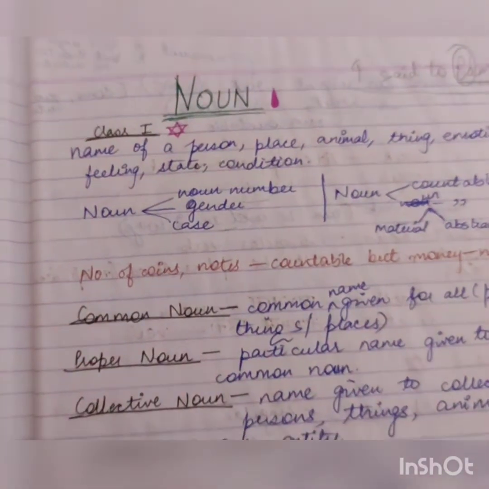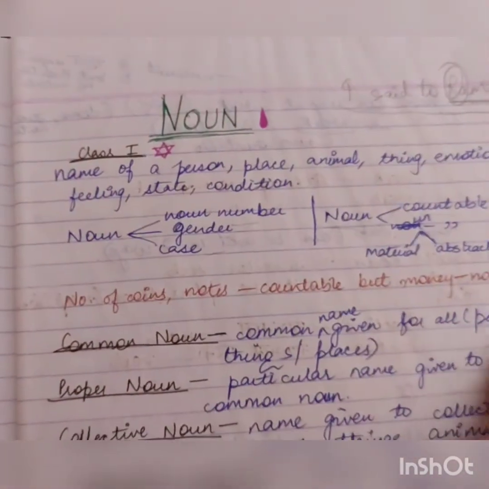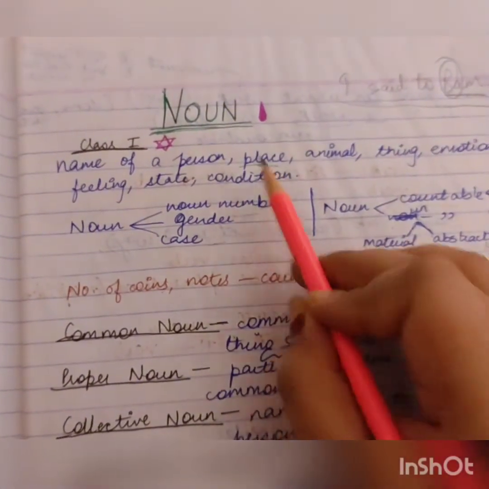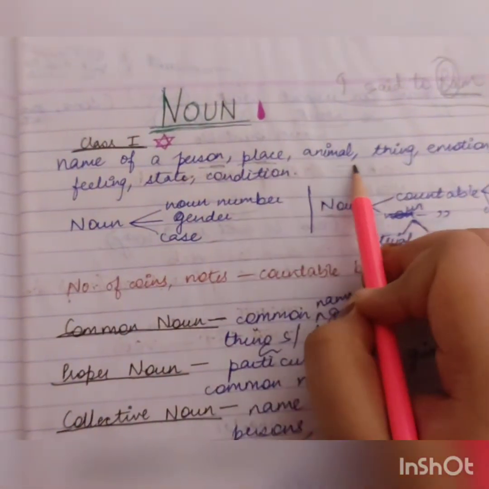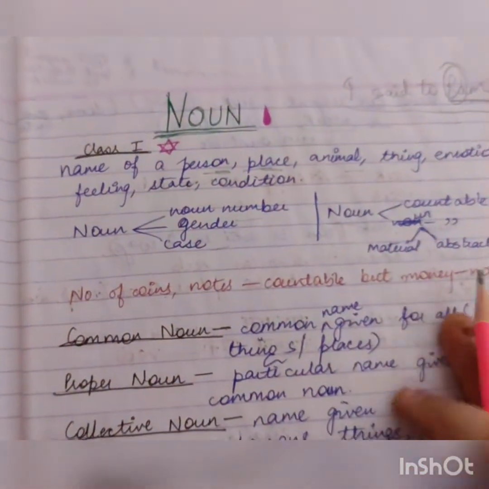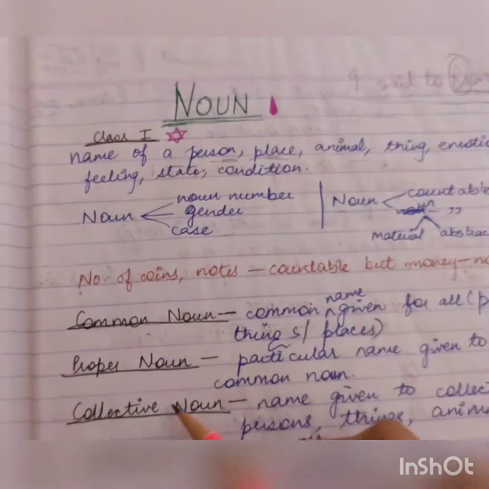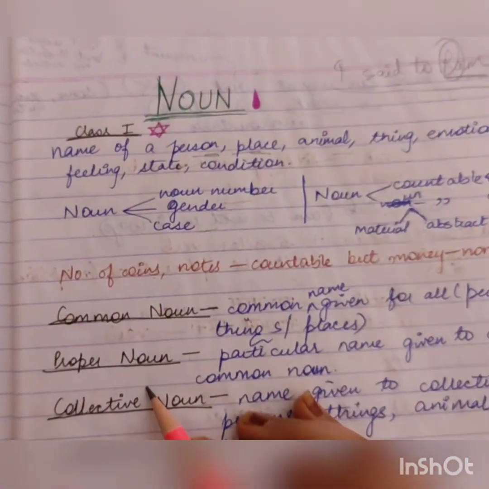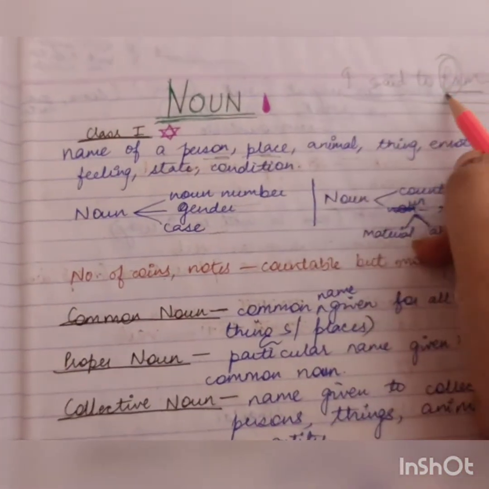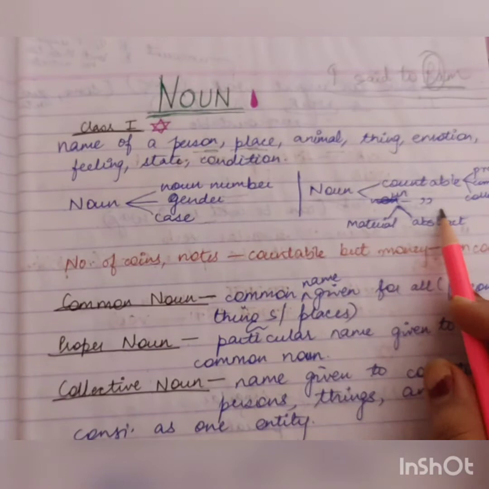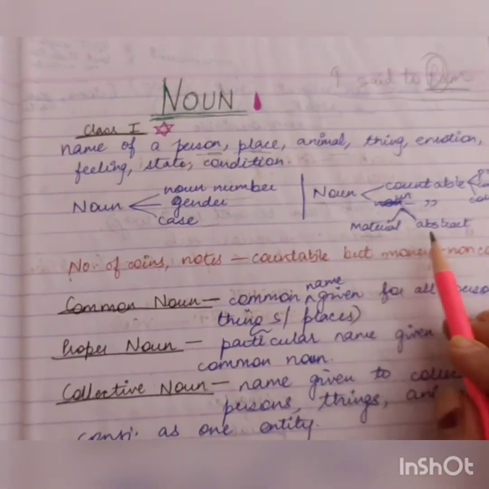There are various persons, right? बहुत बड़ी बड़ी population होती है countries की. So this person as a thing, this place as a thing, this animal are all common nouns. But if you give a specific or particular name to all these things, then it becomes a proper noun. That's why I've written: particular name given to a common noun is a proper noun, and it always starts with a capital letter. Then uncountable noun is also further divided into material noun and abstract noun.